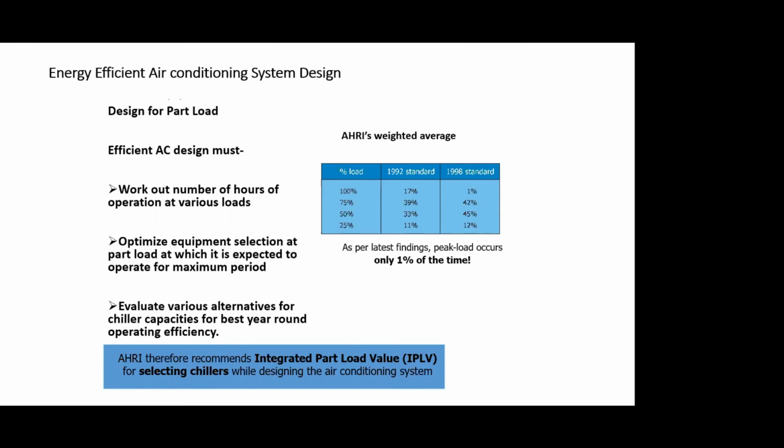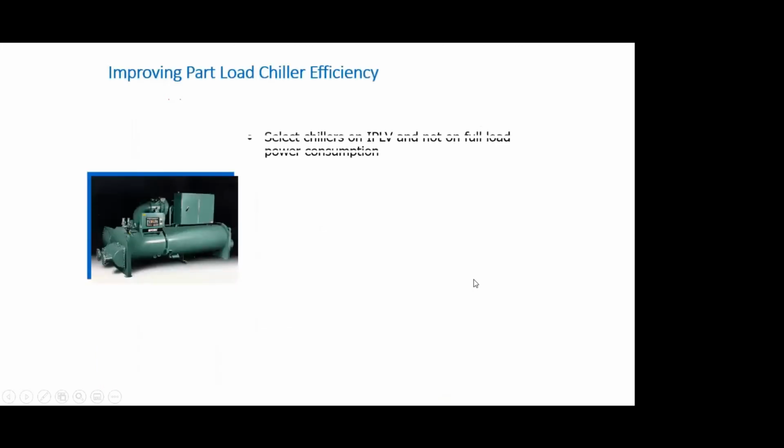So while for COP, higher is better, when we talk of IKW per TR, lower is better, I hope you understand. So instead of asking what is the efficiency of the chiller at 100%, we need to ask what is the efficiency of the chiller at part load conditions, or the integrated part load value, this weighted average operation, right?